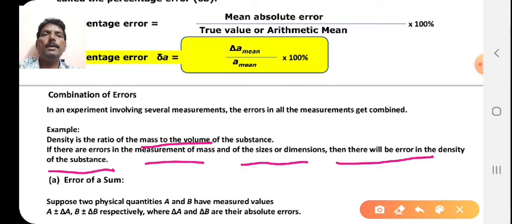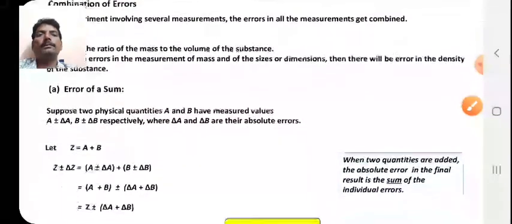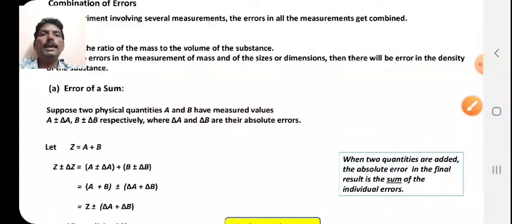Suppose you are measuring the mass and the error occurs in that particular measurement, then that error will continue. So if that error continues, then ultimately there will be an error in the density of the substance. The first one here is error of a sum. So what is meant by error of a sum?